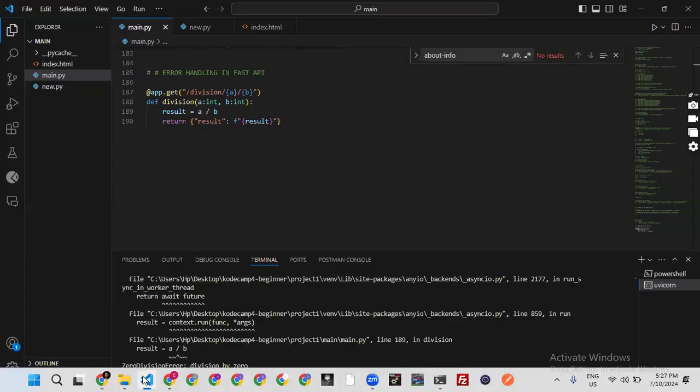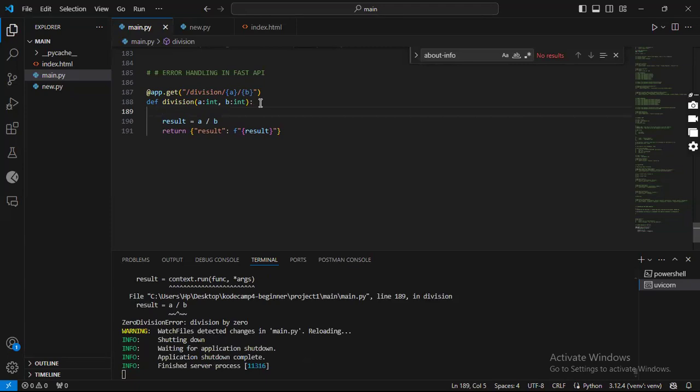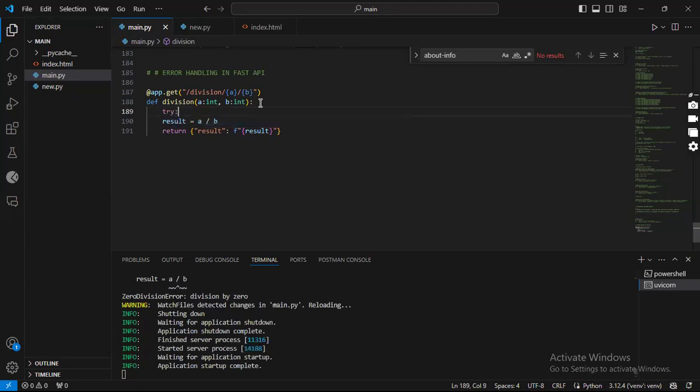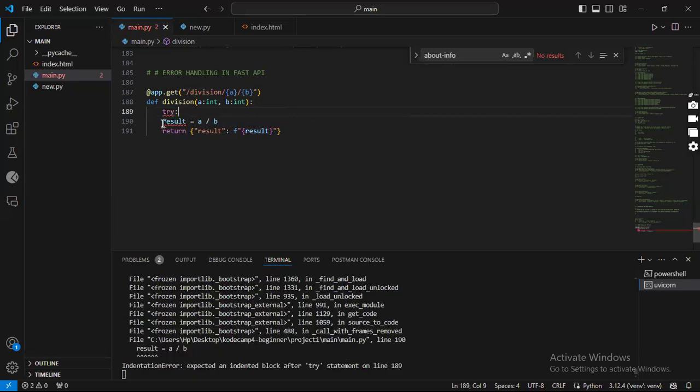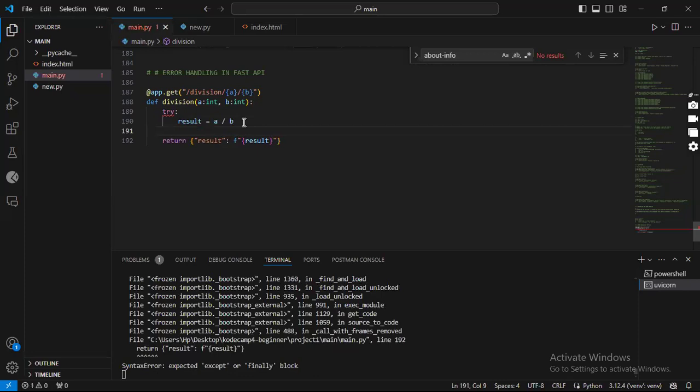We can also navigate to other routes and they will work. But once a request is made to this route and the second path parameter is zero, the application tends to break, which we do not want. And yes, we can do a try and except here. But when we are excepting, we intend